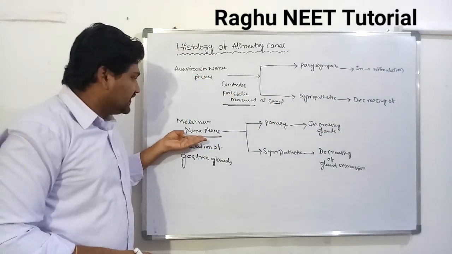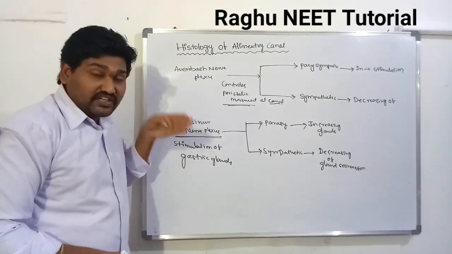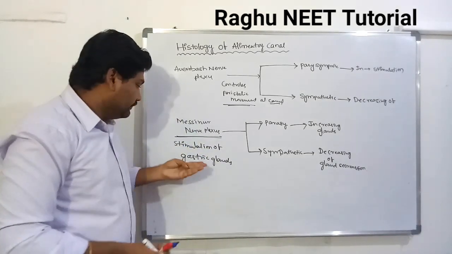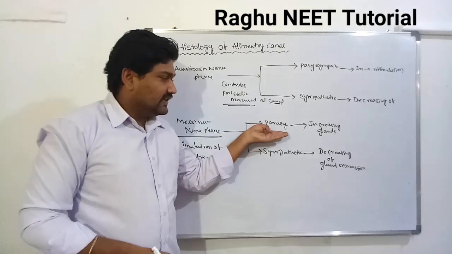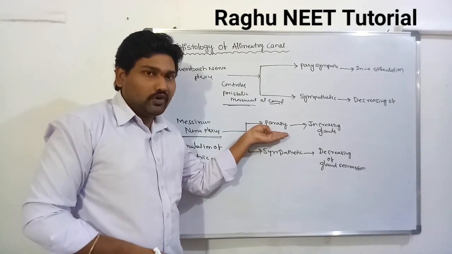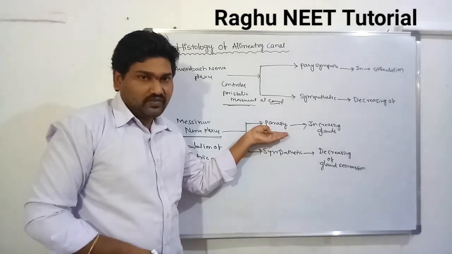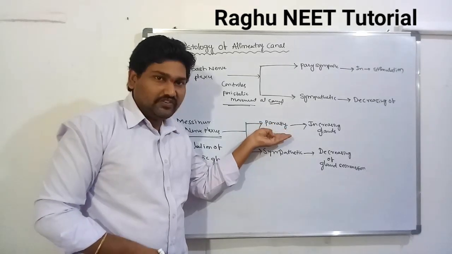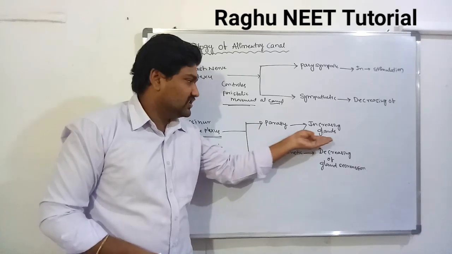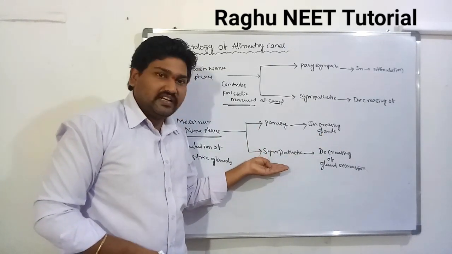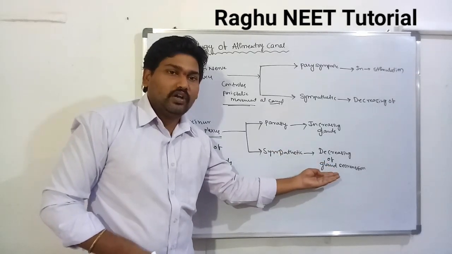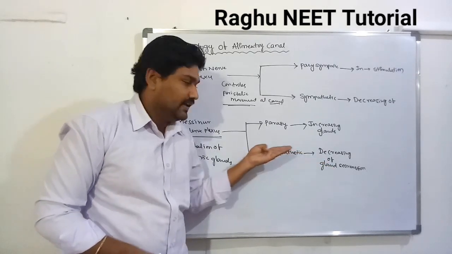Next one is Meissner's plexus. These Meissner's plexuses act on stimulation of the gastric glands. The stimulation of the gastric glands is controlled by the parasympathetic nervous system. The parasympathetic nervous system's activation means stimulation, and the gastric glands secrete. Next one, after the secretion of gastric glands, the inhibition of the gastric glands is controlled by the